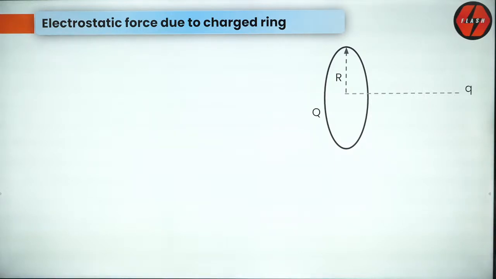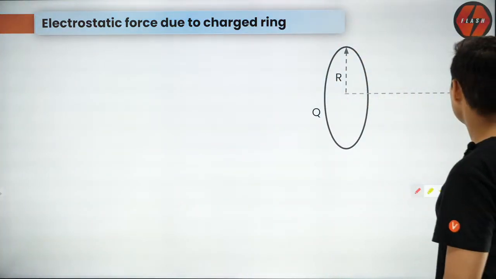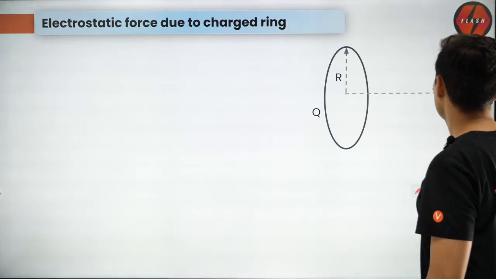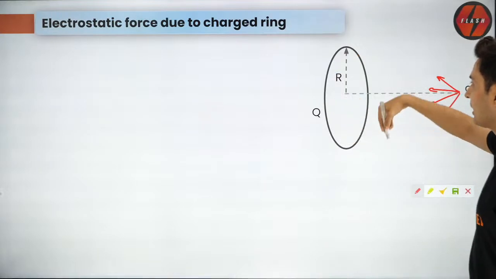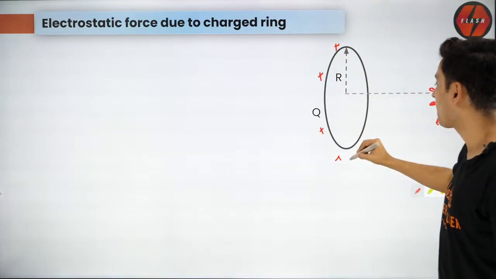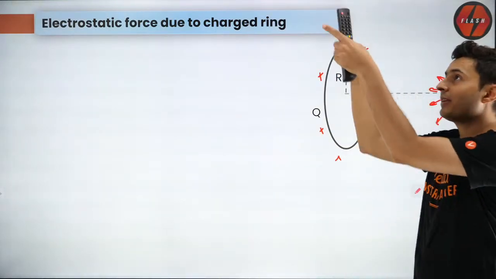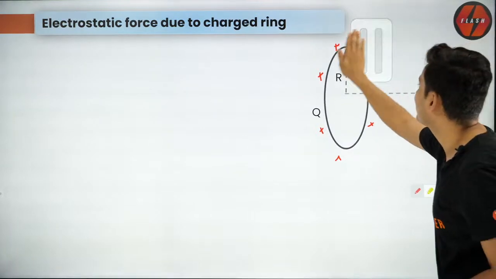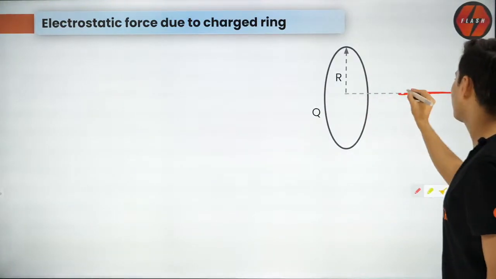Chalo, let's go to the next formula. Ring formula, guys. What is the ring formula? So let me tell you. When you have a charged ring, then what happens? This charge will get pulled from different charges all over here, like this, because the charges are over here, right? So all these points will pull it in different directions, and you will see that the net resultant will be along this line.